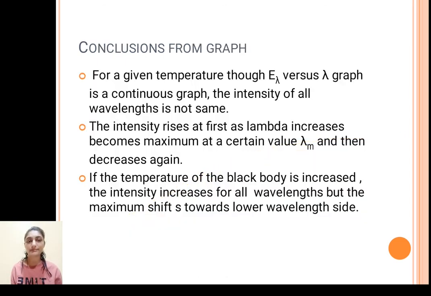For a given temperature, the energy versus lambda graph is a continuous graph. The intensity of all wavelengths is not the same. The intensity rises at first as lambda increases, becomes maximum at a certain value lambda m, and then decreases again. If the temperature of the black body is increased, the intensity increases for all wavelengths, but the maximum shifts towards the lower wavelength side.